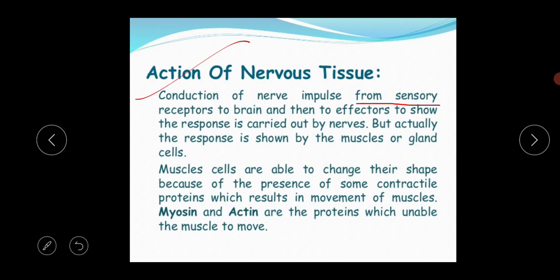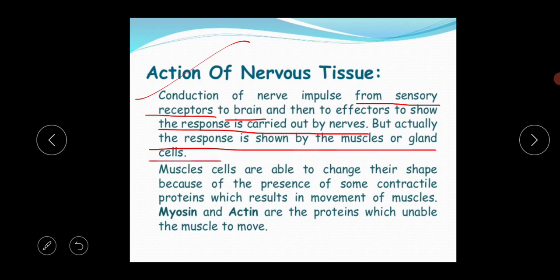Okay, so I am repeating again. But actually the response is shown by the muscles or gland cells.